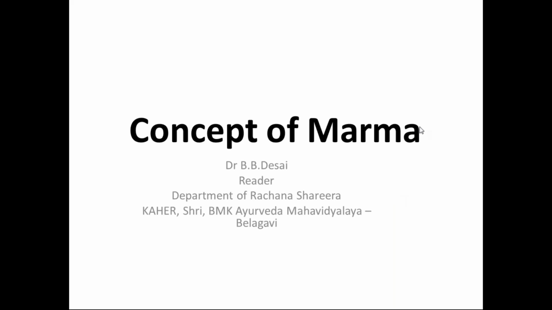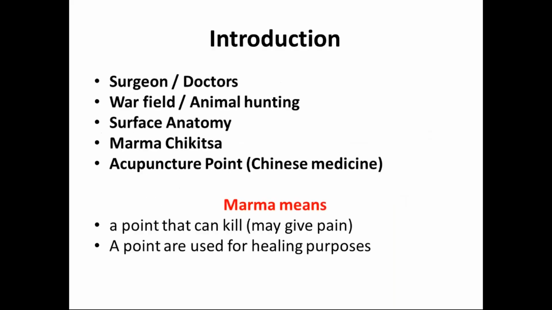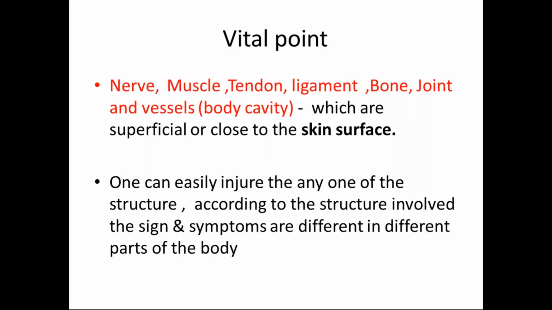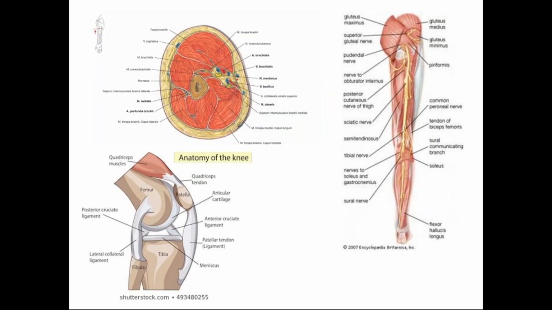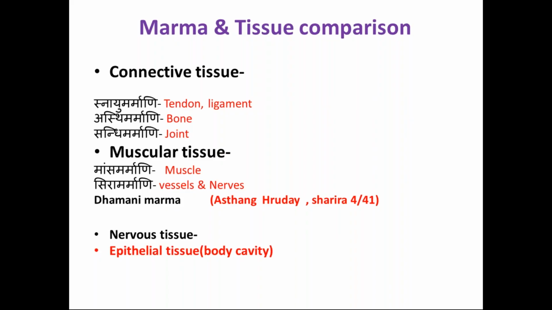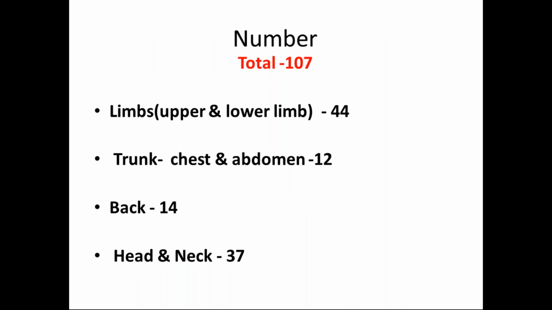Yesterday we completed the chest marma. Now just follow the screen. Just to remind, in the classification we have upper limb marma, and the trunk including chest and abdomen, 12. Of those 12, 9 we have completed, and only the remaining 3 marmas are related with the abdomen.